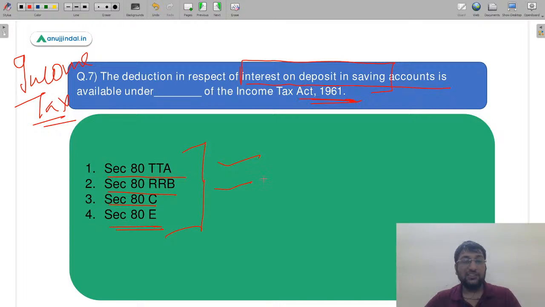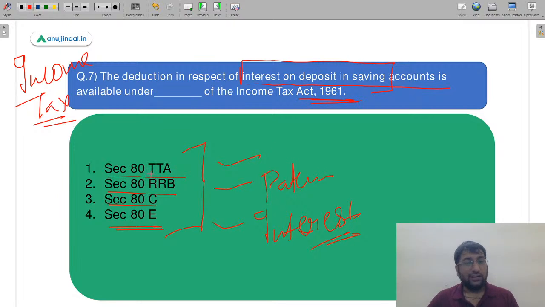80RRB is on patents. 80C is very basic, for your life insurance, provident fund and these things. 80E is your interest on education loan. So these are some of the basic provisions. There is no need to go into much detail. If you are just clear with the basics, that would be more than sufficient.